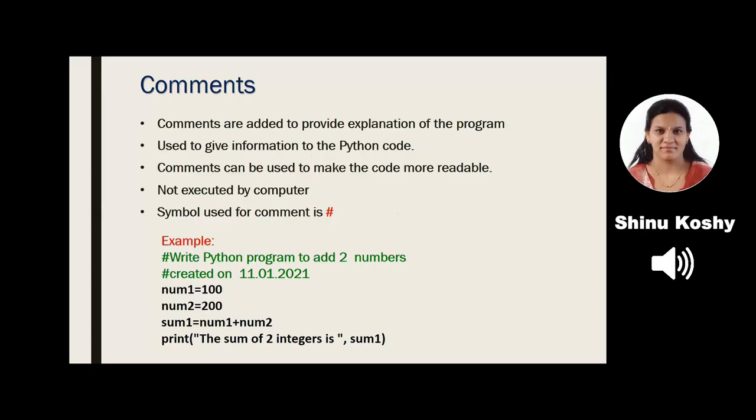Did you notice a color difference when you write a comment? Even when you type your program, you will get the same color difference on your editor screen. Comments are useful whenever the program is very, very large. Usually in software, there are thousands and thousands of lines of code. So in order to write explanation about each part of the code, we make use of comments.